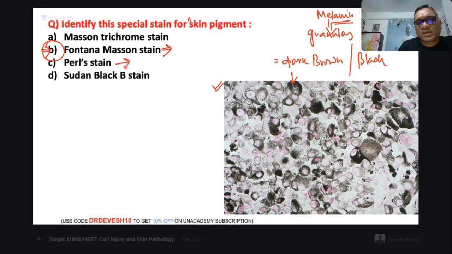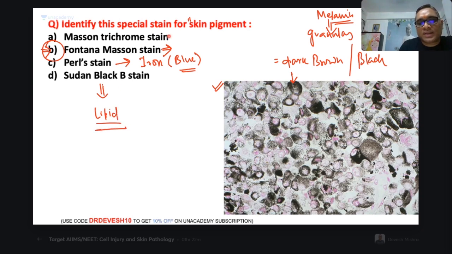Pearl's Prussian blue stain is for iron, and iron will be looking blue in color. So they are not blue. Sudan black B can be black, but Sudan black B is not for the skin pigment. This is for lipid.